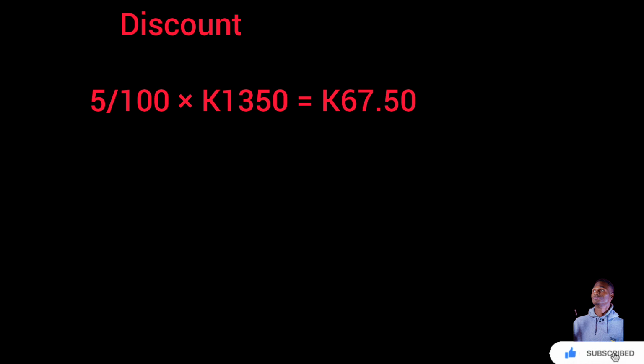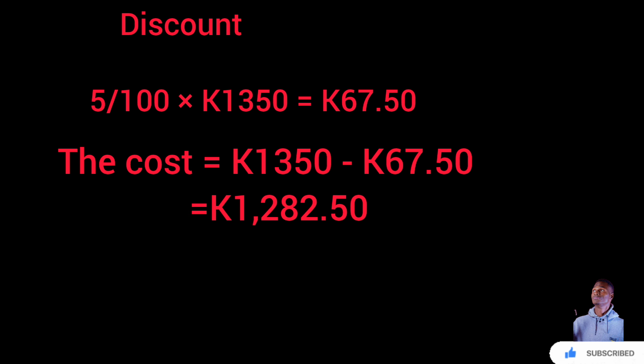Now to find the actual cost of the items minus discount, you need to find the difference. 1350 minus 67 kwacha 50 ngwe, and you're going to have 1282 kwacha 50 ngwe. All right, that's the answer. And this is the part where you use the calculator in your exam in commerce.